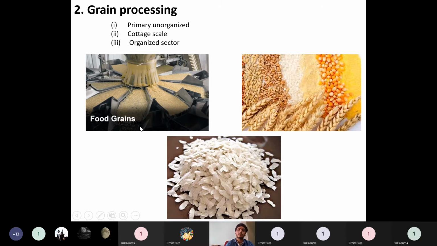All the output of this is like wheat we will get, then rice we will get, the graded rice, the brown rice we will get, white rice we will get, depending on the level of polishing. So all this will come under the grain processing industries. Rice flakes are also one type of product from this type of mills or the processing industry.